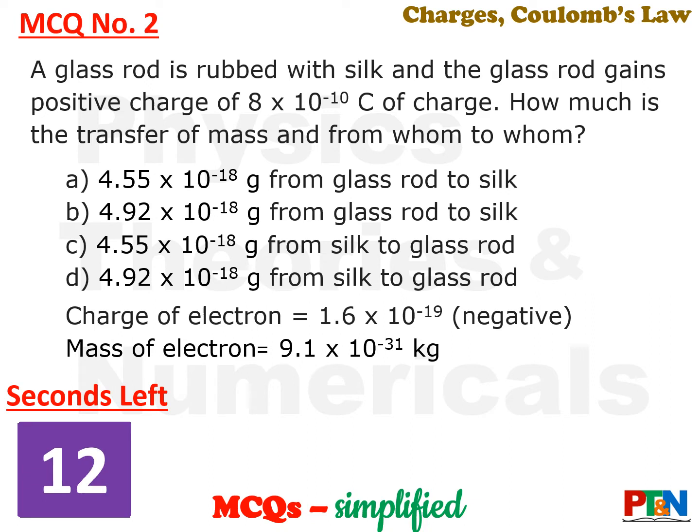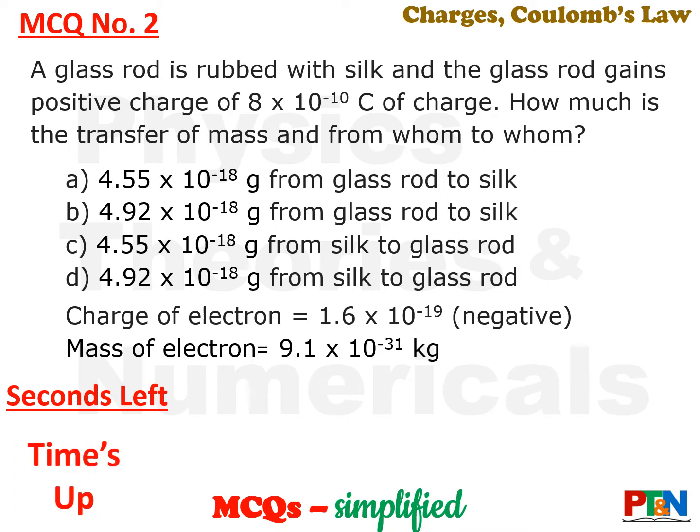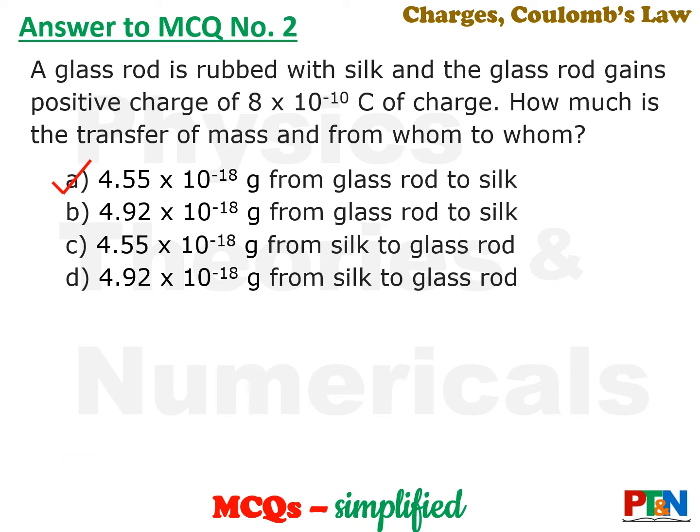If you require more time, do pause the video, do your calculation and come back to the video. Time's up. Let's see the answer. The correct option is option A. Let's understand the calculation also.